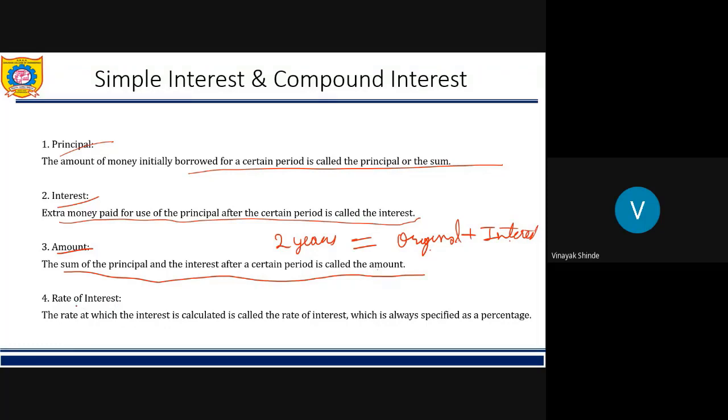Now what is rate of interest? Rate of interest is the rate, means the value of change of interest, means how the interest is increasing or decreasing. It is called the rate of interest. And it is represented in form of percentage. All of you please remember.